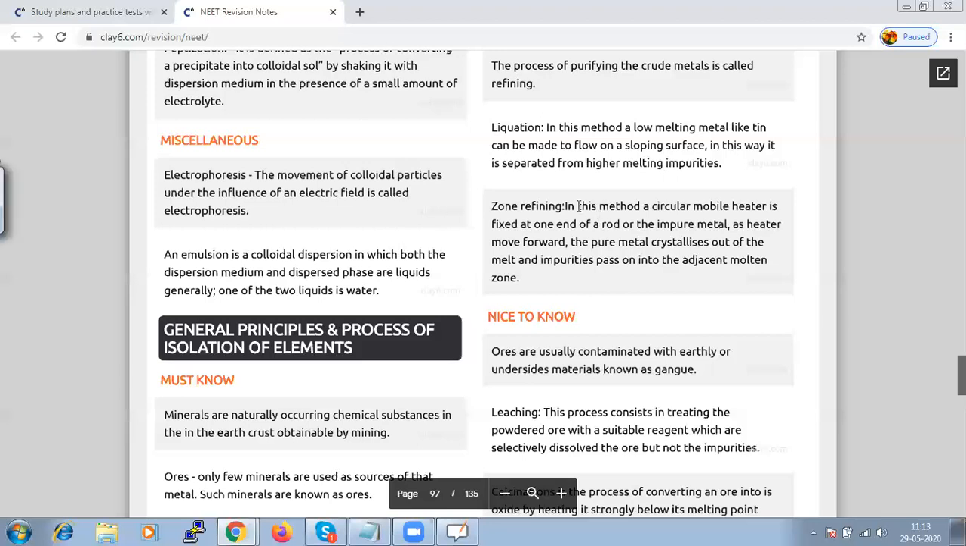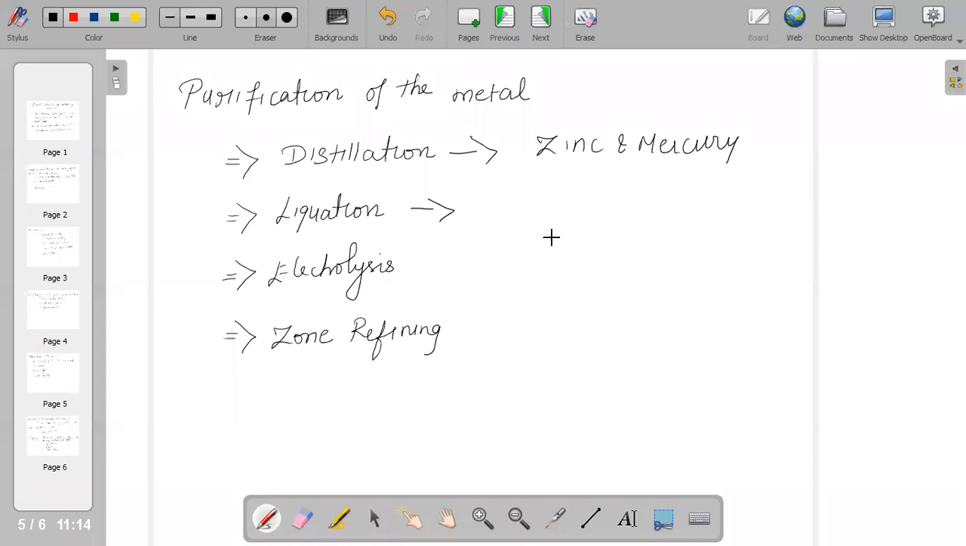And the other refining method we are using is called the zone refining method. In this method, a circular mobile heater is fixed at one end of the rod of impure metal, and as the heater moves forward, the pure metal crystallizes out of the melt, and the impurities pass on to the adjacent molten zone. So these are the methods we are using for refining, or purification, of metals.